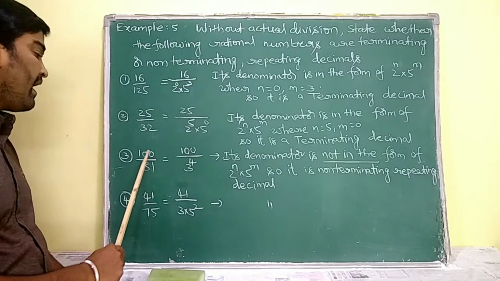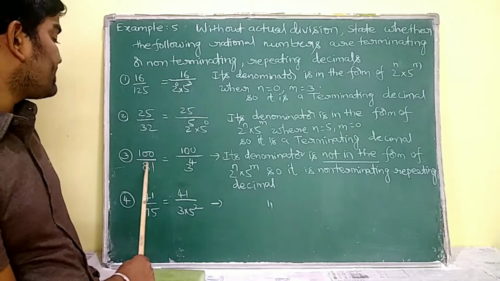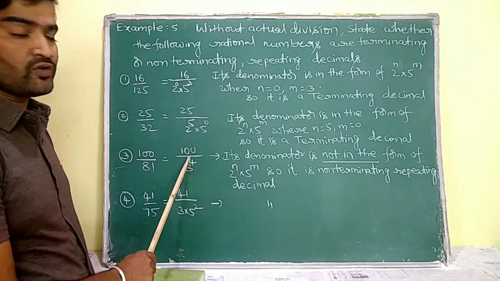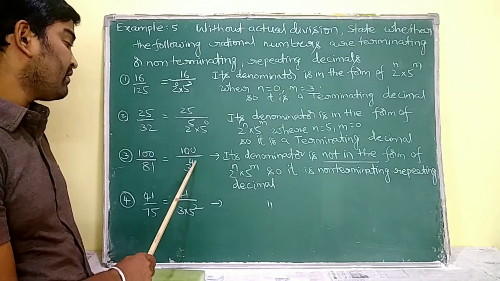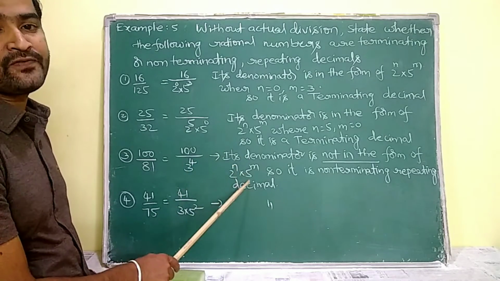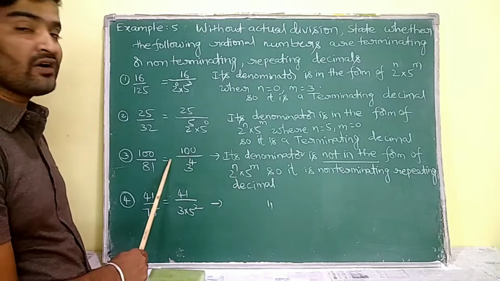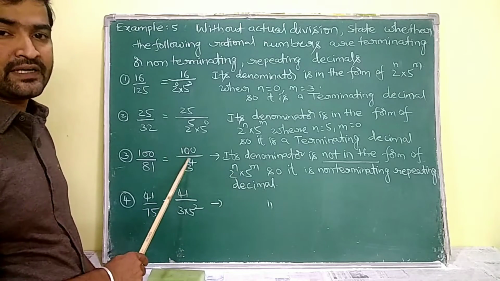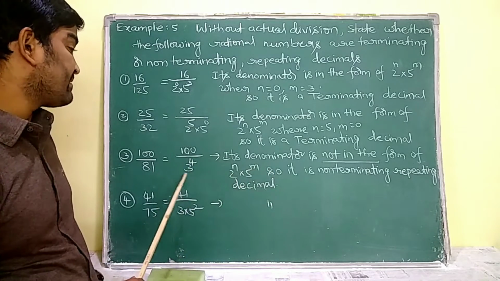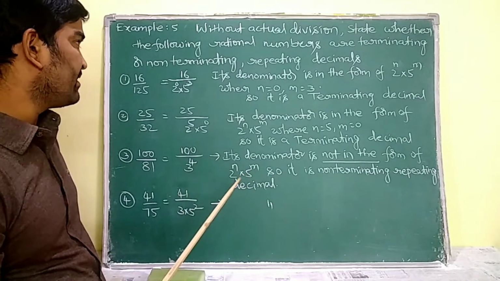Similarly 100 by 81. Prime factorize this 81, its value is going to be 3 to the power 4. So 100 by 3 to the power of 4. Here the denominator is not in the form of 2 power of n into 5 power of m. So it is not a terminating decimal. That means it is going to represent a non-terminating repeating decimal or recurring decimal.